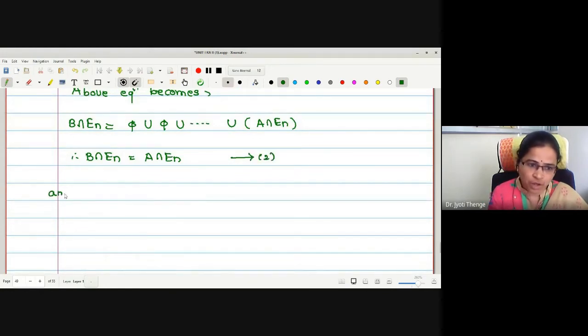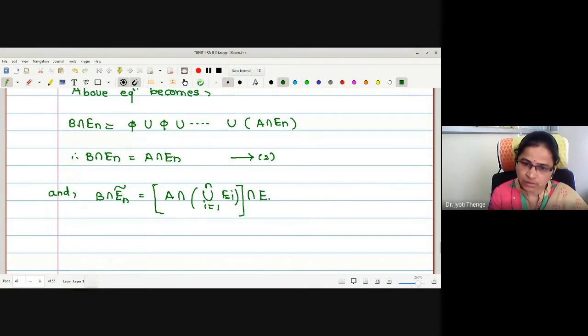And now we will go for finding B intersection En complement. What is B? A intersection union i equals 1 to n of Ei, intersection with En complement. This is what we want to find.